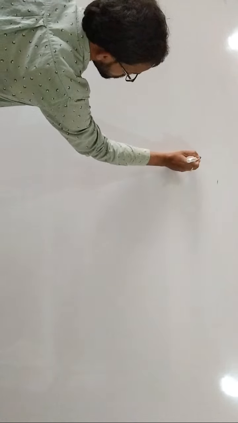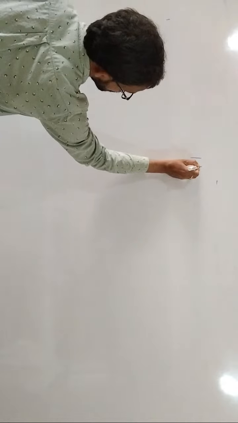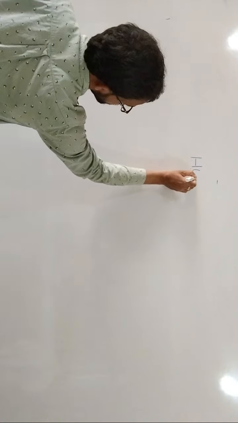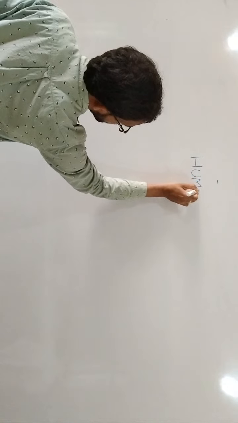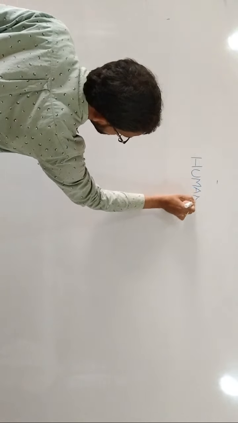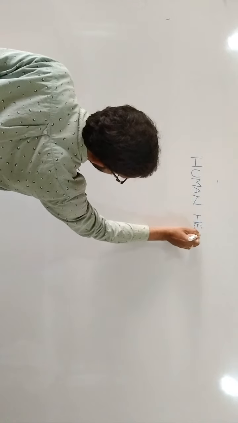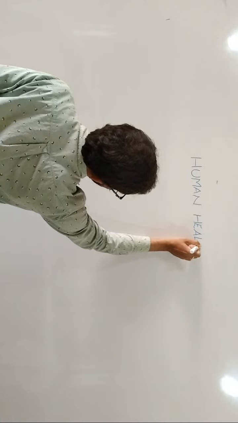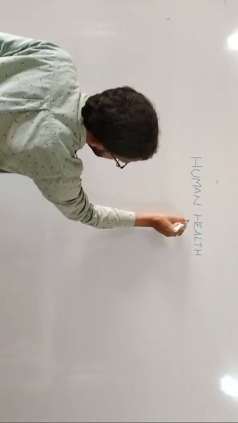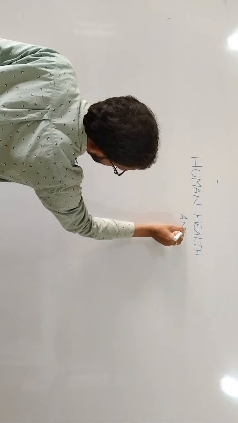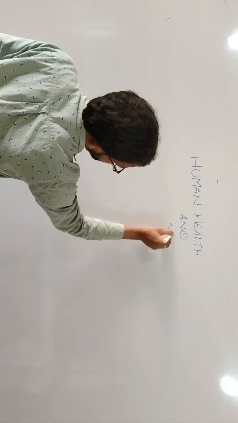Today in class, we are going to start the third chapter in zoology, that is human health and diseases. Human health and diseases.